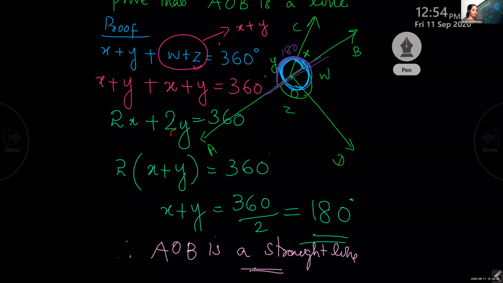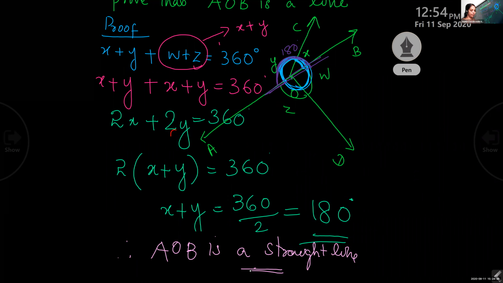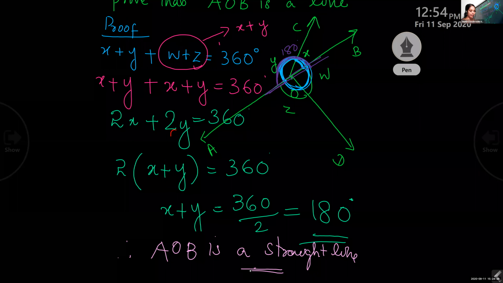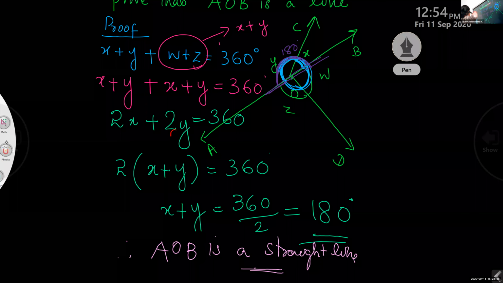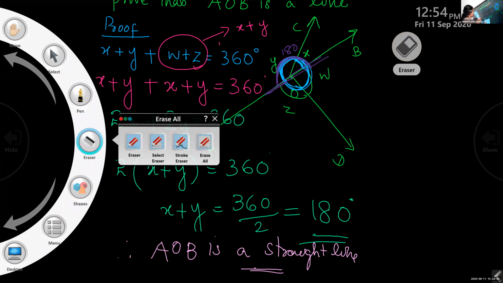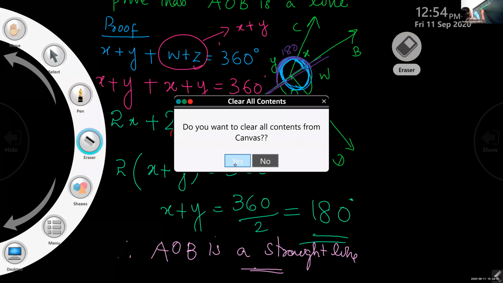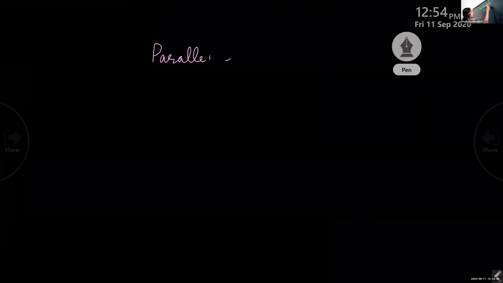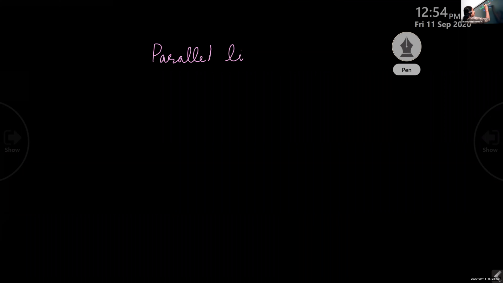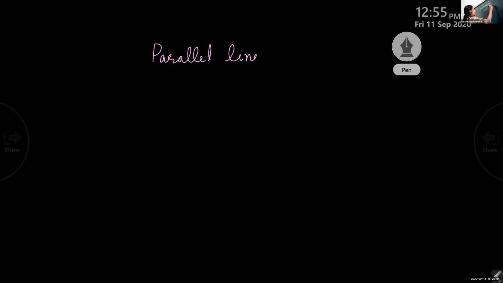Okay, children, this was the questions what we have discussed. So, do you have any doubt in this? Now we'll move on to parallel lines and transversal, children. Next topic is parallel lines and transversal.